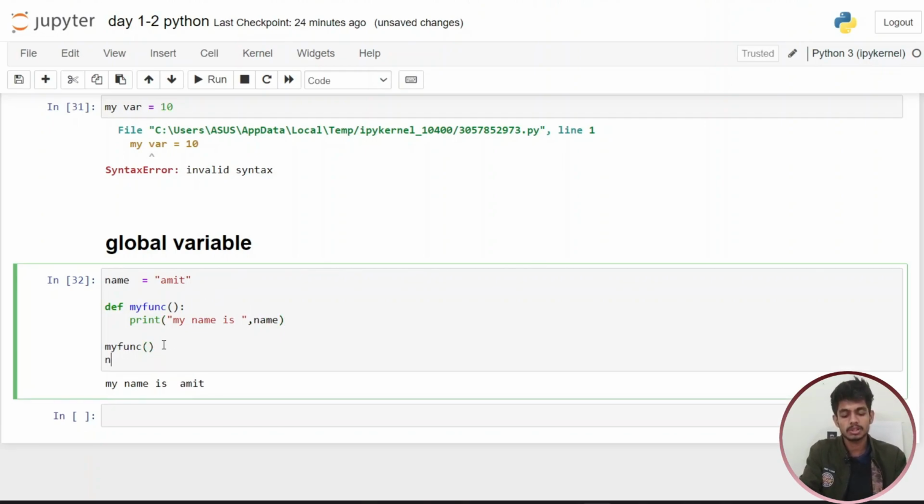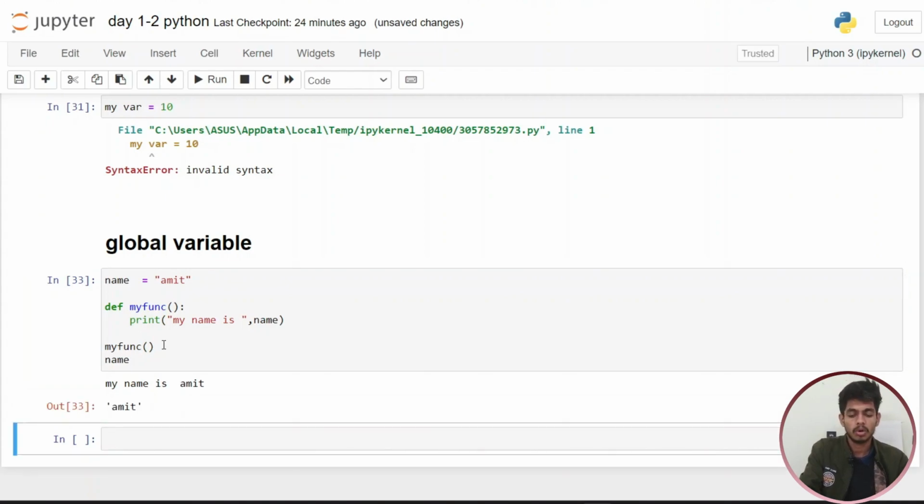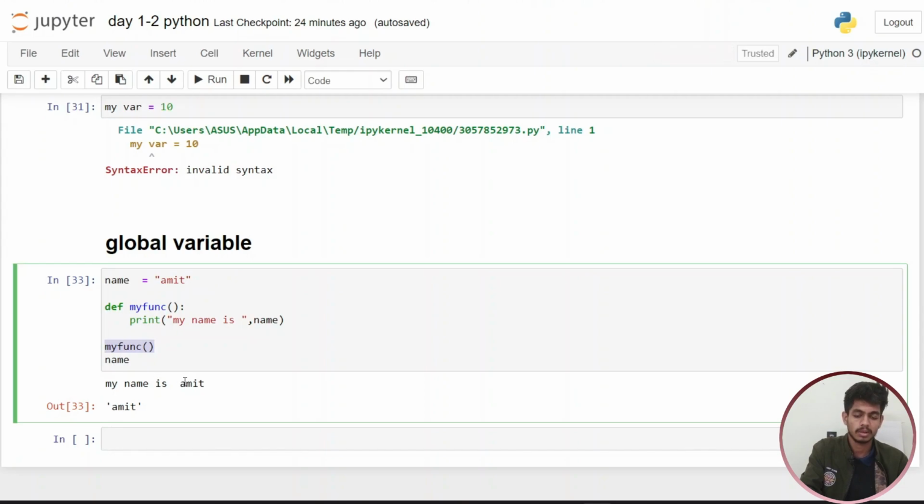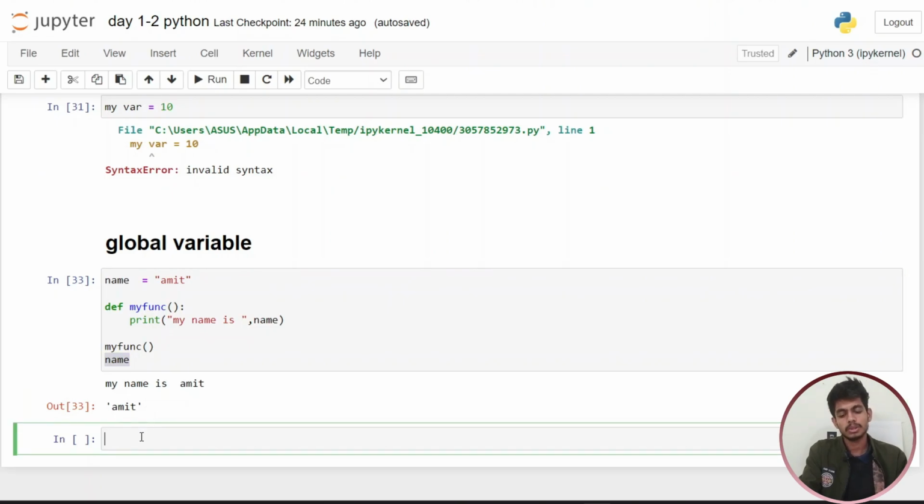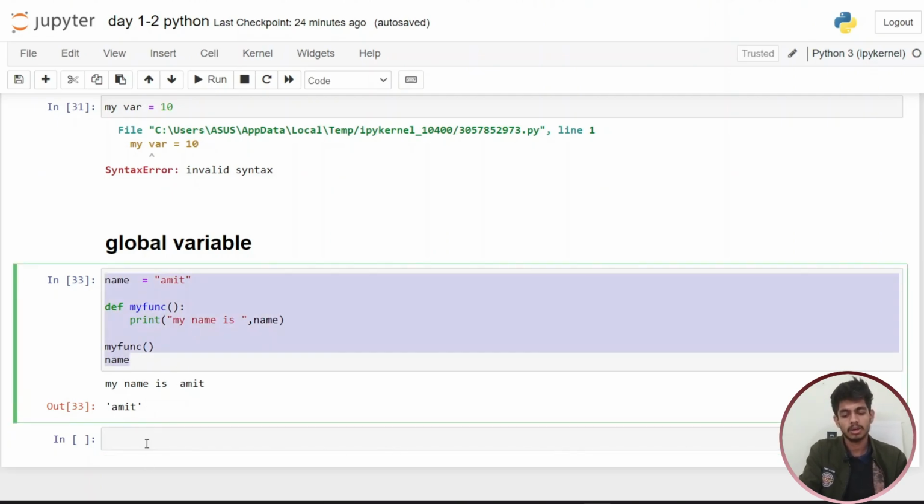You can also use this particular variable at the bottom of the program. So first it calls the function, my name is Amit. After that we are printing the name of the particular variable, so it will store Amit. So the concept should be clear, but you can create the same with local variables.